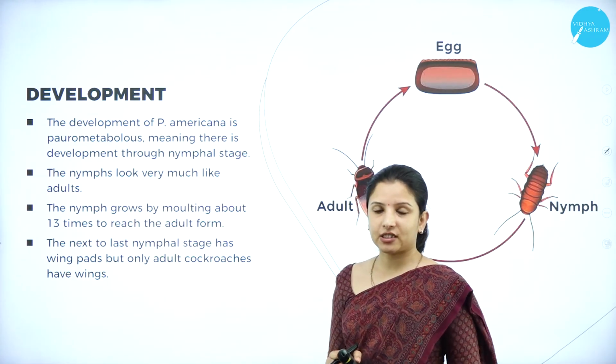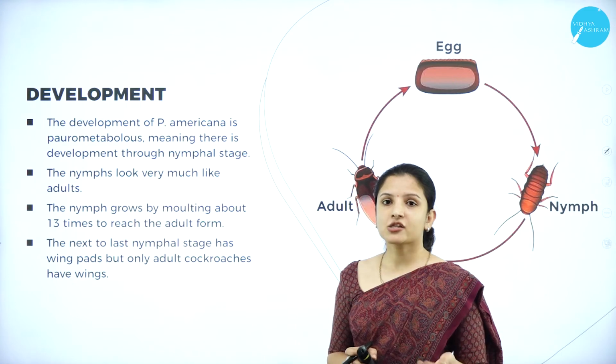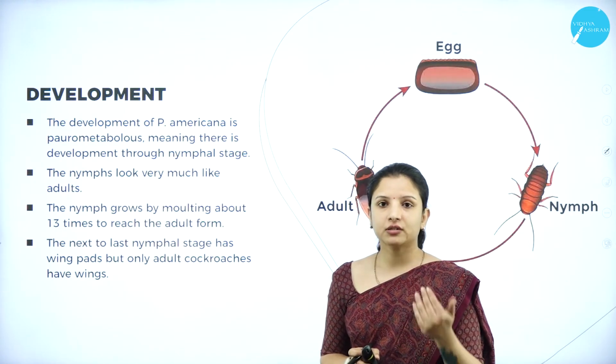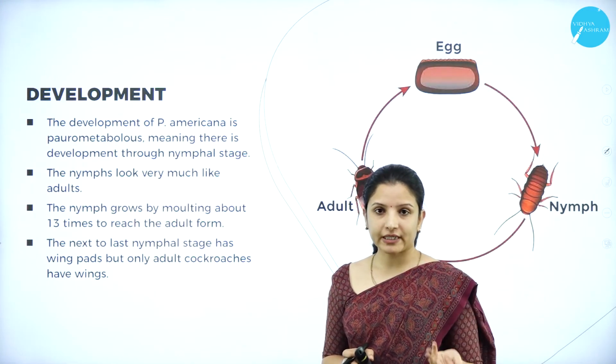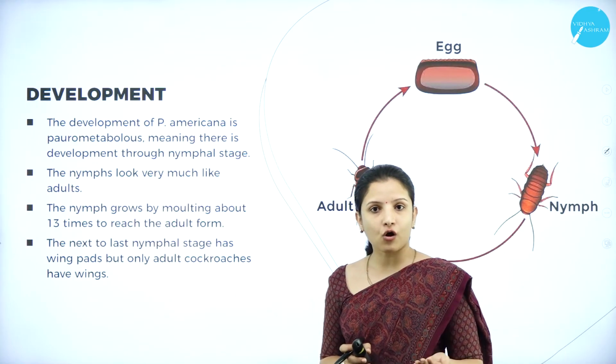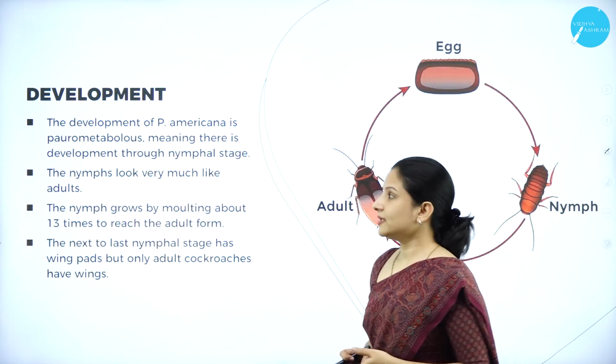Once the fertilization is done, the ootheca will be put out of the body into the environment. Inside the ootheca, the fertilized eggs will be present. Now the fertilized eggs should develop into young cockroaches. So how it will happen, we shall see.